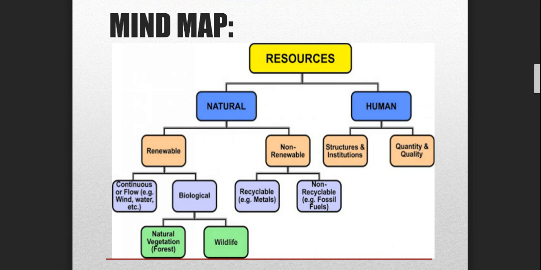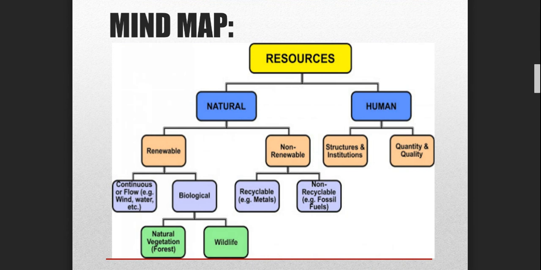So natural is basically classified into two subparts, that is renewable and non-renewable, right? In case of renewable, continuous or flow of wind and water are considered. And in renewable, there are basically two types. One is continuous or flow of wind and water, and the other one is biological.